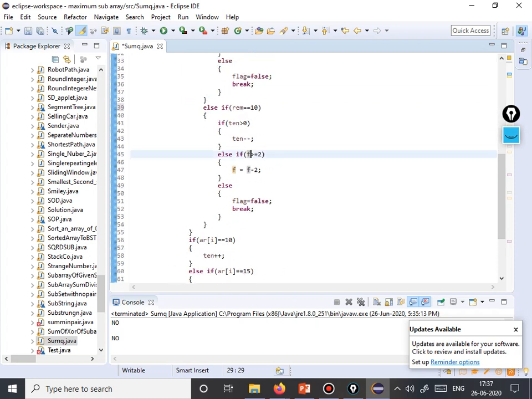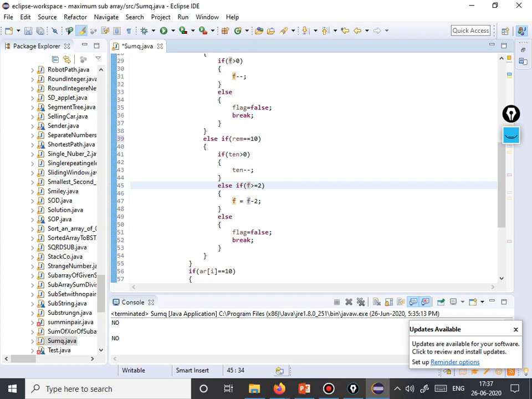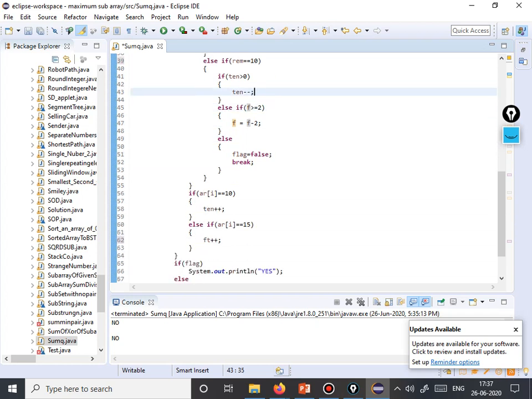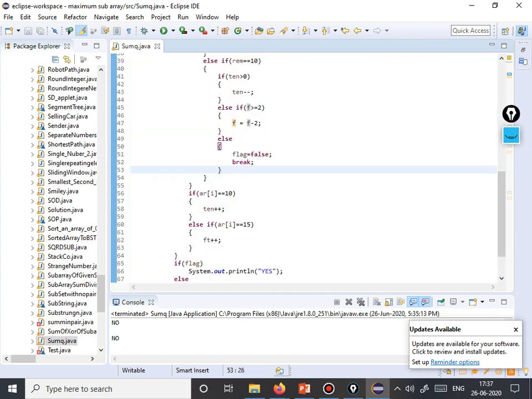We are changing f here, but we have taken 15 to be ft. No, no, we need 5 only over here. It's correct. So here was ft. I guess I did a small change over here. I wrote f over here.